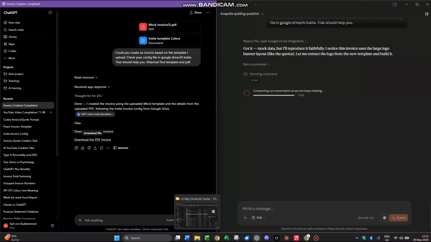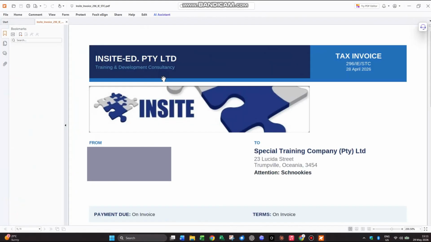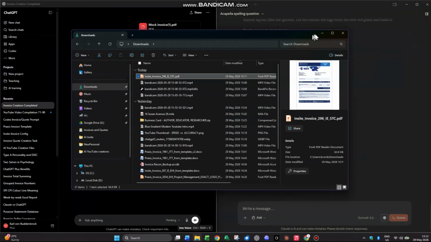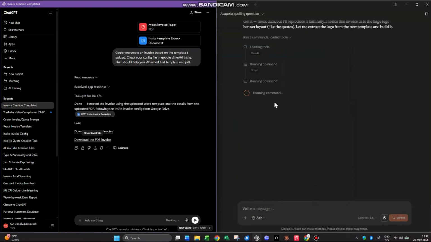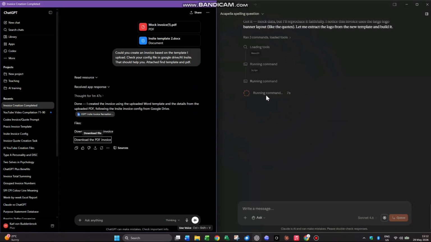ChatGPT does not have a preview window, and that's also a bit of a deficiency, I think. But anyway, there's the invoice. Let's double click that invoice. Beautiful. Look what it did. It actually created that invoice with a logo and everything. All right, and there, everything is there. A lot of that data there is fictitious. I'm going to have to block some of it out. Okay, all right. But look at that, it's looking pretty good. Let's see if Claude manages the same thing. Let's close this down and look at what Claude's got up to, but it's a pretty good looking invoice there, hey? All right, let's close that down.